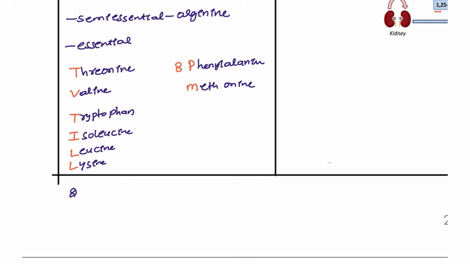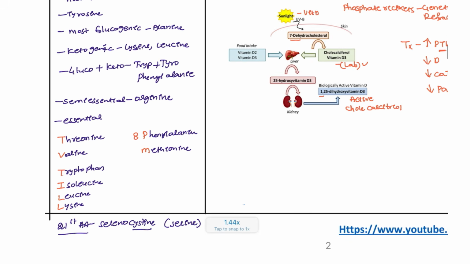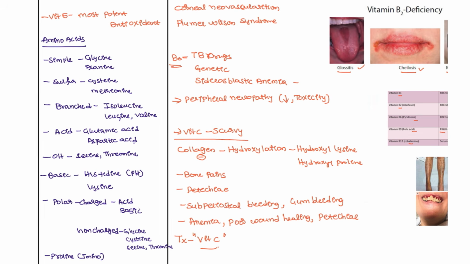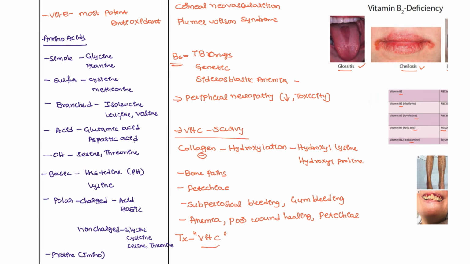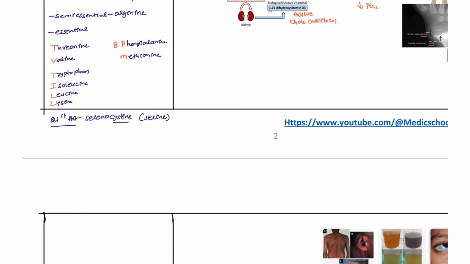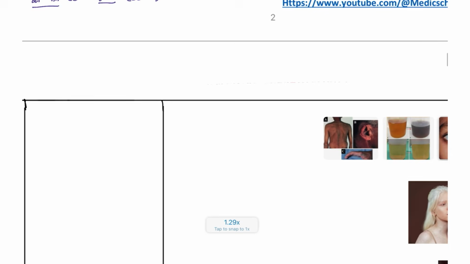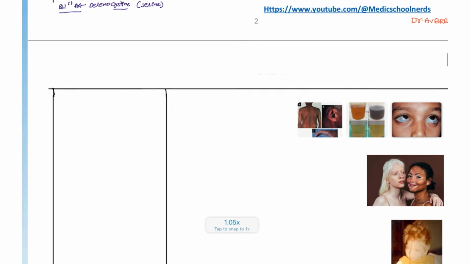And what about the 21st type of amino acid, guys? This is selenocysteine. Remember, cysteine is not the derivative of it, it is derived from serine. Okay, this is the 21st type of amino acid. This is the amino acid classification. This was also asked in the recent INICET examination, and we can expect it to repeat in our exam also. So please don't ignore that one. This is also very important.